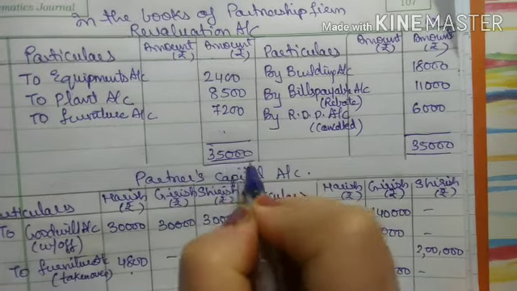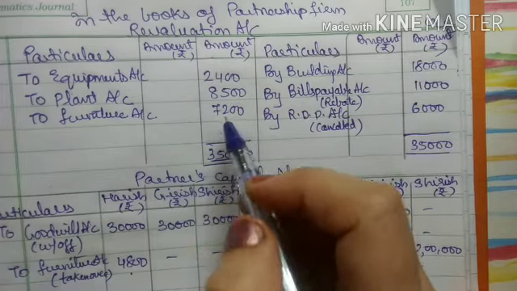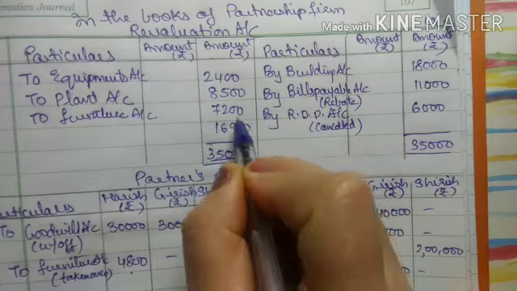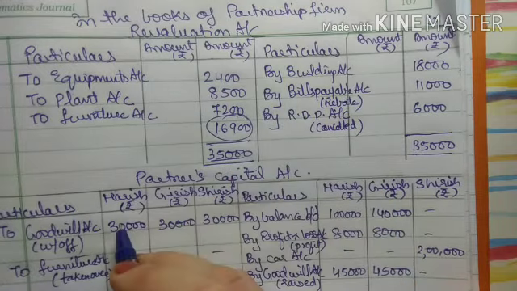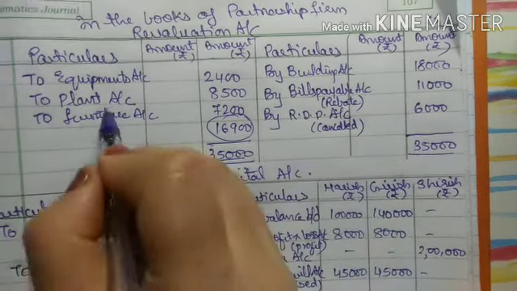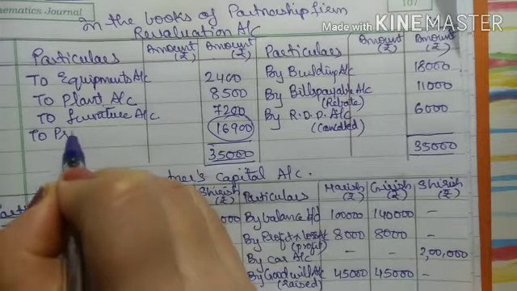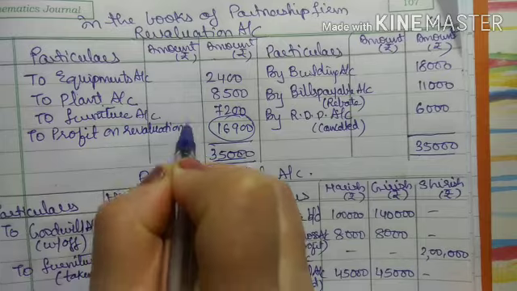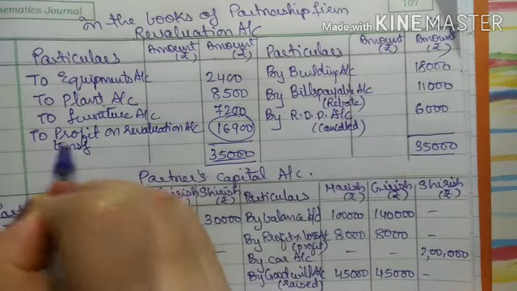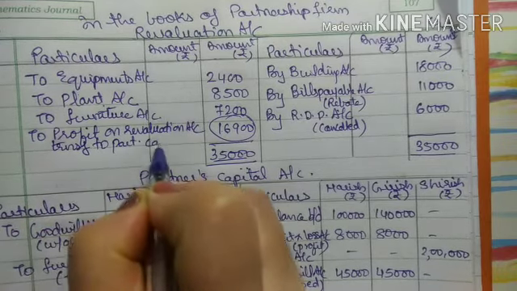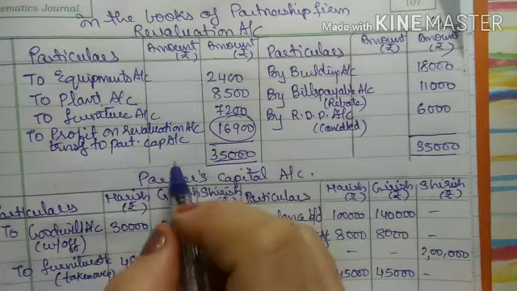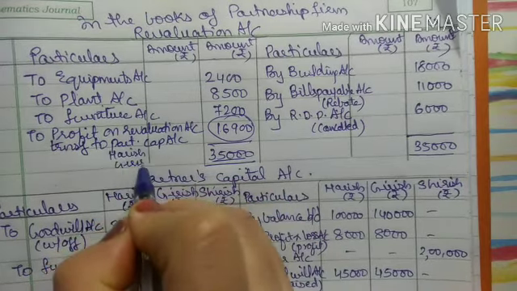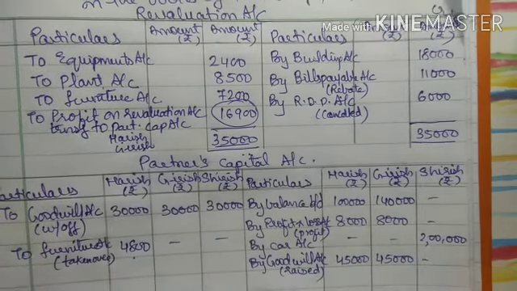35,000. So from 35,000, when I add these three items and deduct it, the balancing amount will be 16,900, right? So 16,900, as I am getting the balance this side, it is profit on revaluation account, transfer to partners capital account. Now this profit will be transferred to only the old partners, that is Harish and Girish. Only to Harish and Girish.